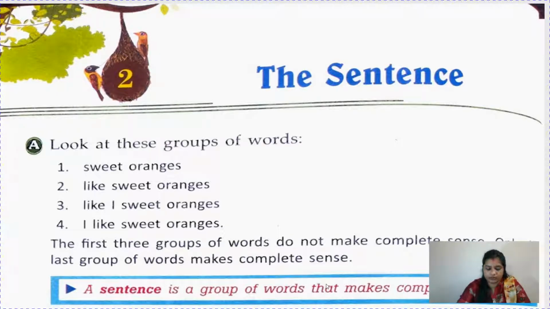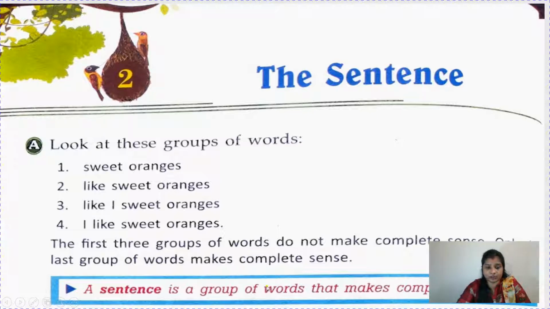See children, whenever I ask my students what a sentence is, they say a group of words is called a sentence. But it's not correct. If I give you any group of words, like number 1, 2 and 3 here, they are groups of words, but are they making a sentence? No. We have to add the line that makes complete sense.